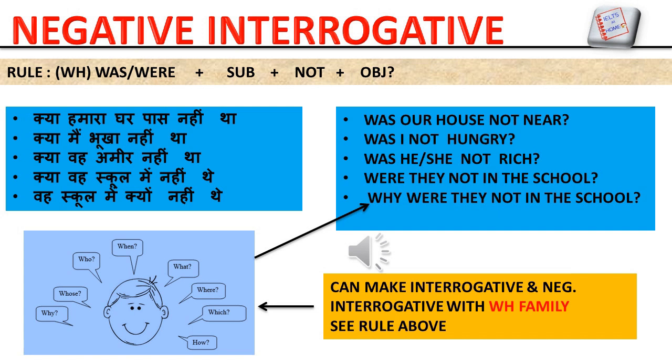And you can also make all these sentences with the WH family: all these interrogative as well as negative interrogative sentences. You can see the rule. I put WH at the start of the rule. And you can see the last example on your screen. वह स्कूल में क्यों नहीं थे? क्यों means why. Why were they not in the school? And you can make many other sentences with the WH family: why, whose, who, when, what, where, which, how.